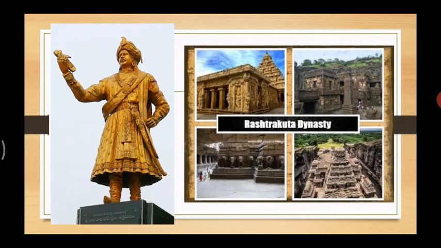So what is this Rashtrakuta inscription famous for? At that time, they had invented the copper plates, the inscription on copper plates. You all learned in the previous chapter, no? Sources of history. Yes. So later, Krishna III conquered the region up to Allahabad.